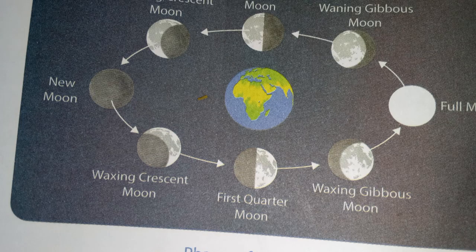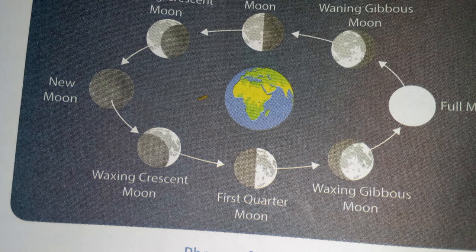Phases of the moon. Every day the moon looks different, but when viewed from the earth, the different appearances of the moon are called phases of the moon. Since the moon reflects the light of the sun and the moon orbits the earth, different parts of the moon get light from the sun, and hence we see different shapes of the moon every day.